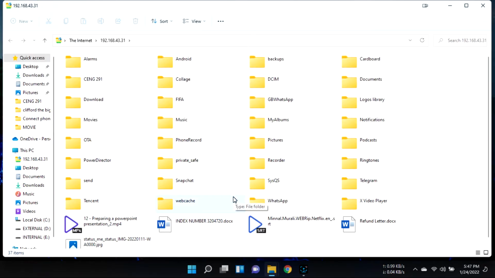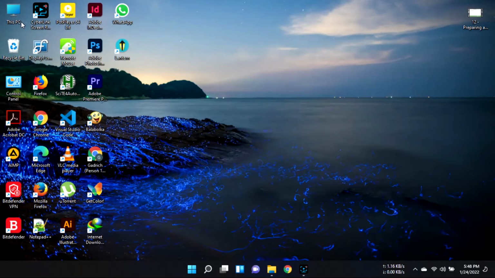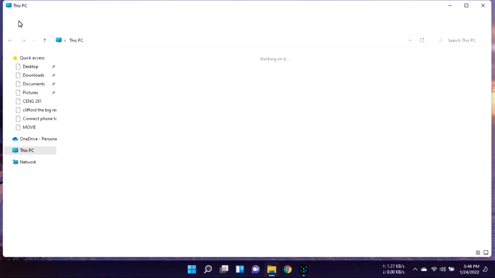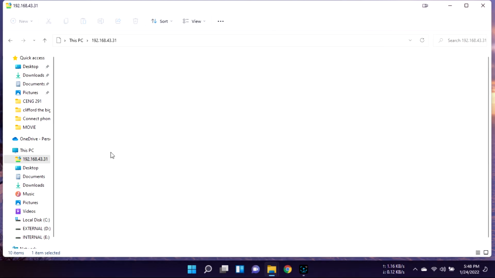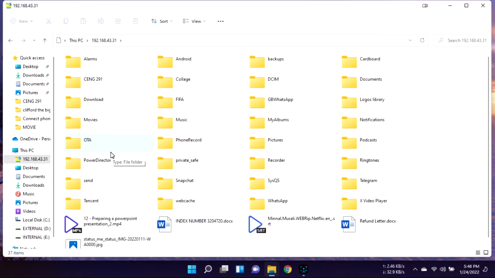But assuming it doesn't automatically open on your screen, in order to open it, double click on this PC. Now you see at the network location side we have this. So this is your phone. So just double click and it's going to open your phone storage on your PC. So once you've done this, you are set. You can copy a folder from your phone to your PC, or from your PC to your phone easily.